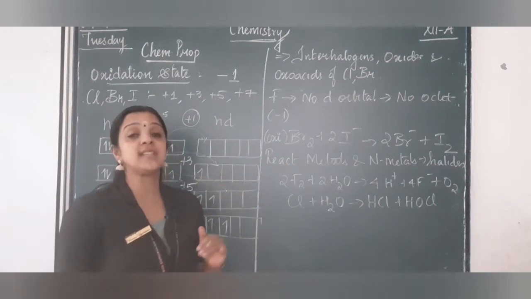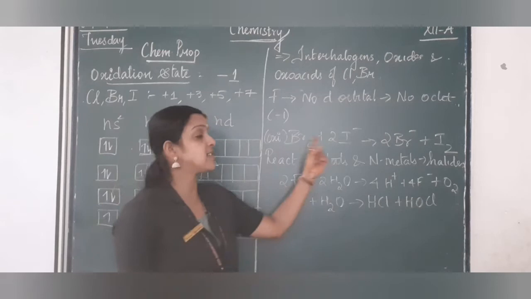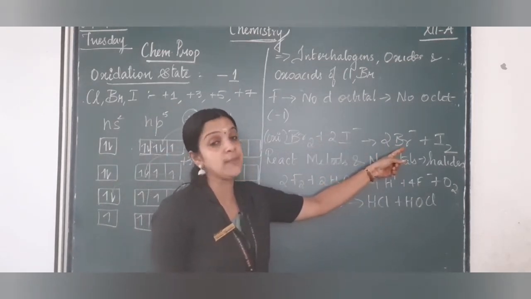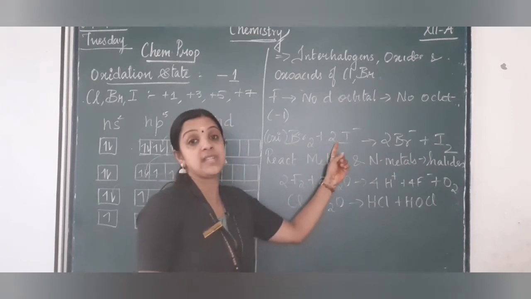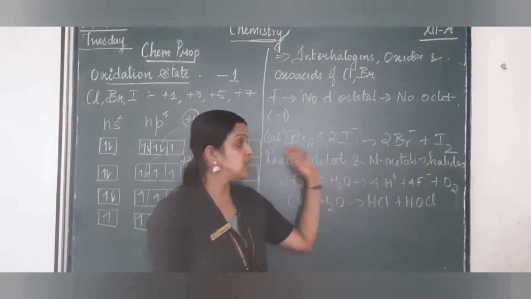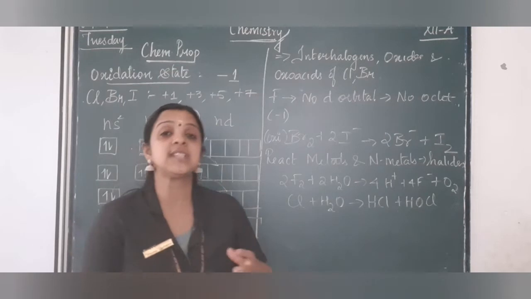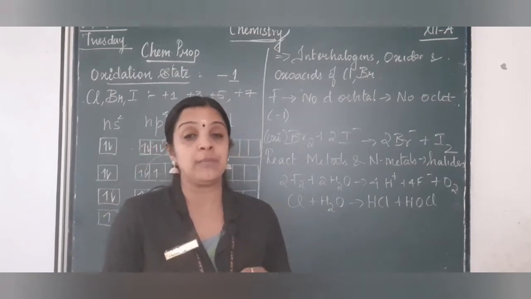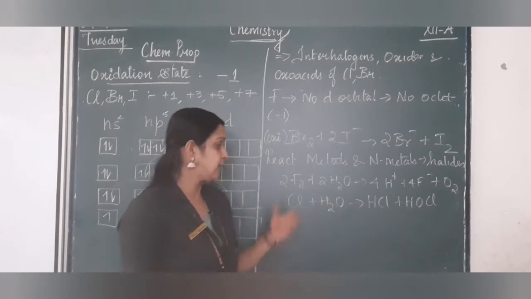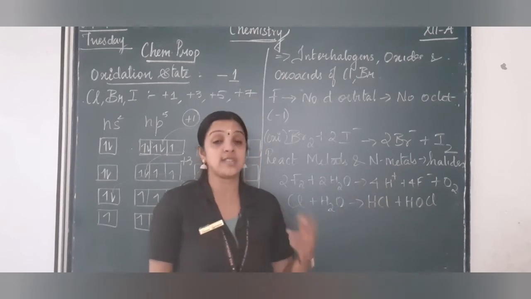And the peculiarity is they have a very good oxidizing property, that is they tend to oxidize the halide ions by interchanging the ions, that is Br2, when it reacts with iodide ion, becomes bromide ion and liberates iodine. So this is how it tends to become an oxidizing agent. Now how is this oxidizing property confirmed? It shows when it is in water. If you see fluorine, when it reacts with water, it tends to give oxygen gas.